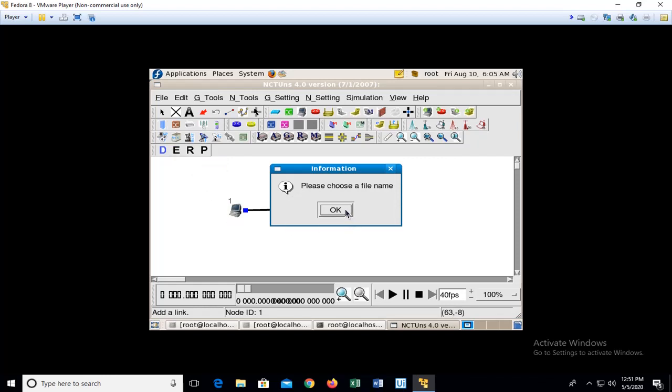So before going to edit property, you have to save it. See that you save it under the root directory, since we are running it under the root itself. So you can give some name for it.